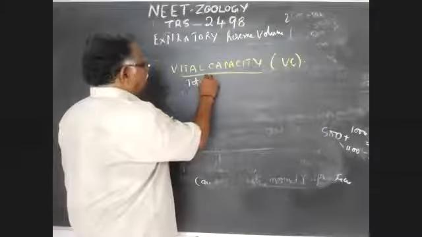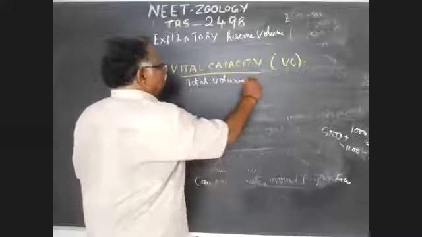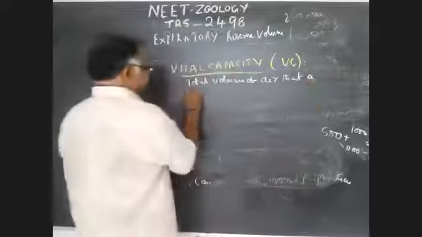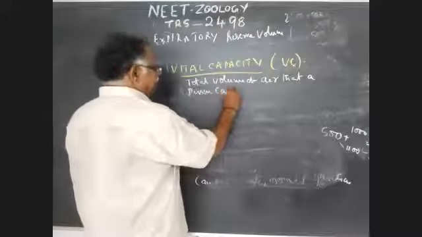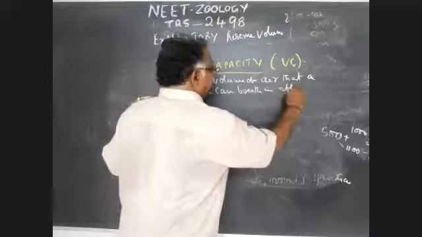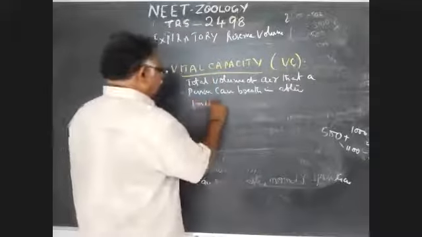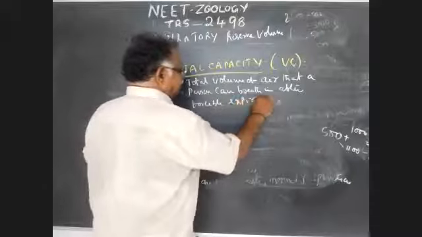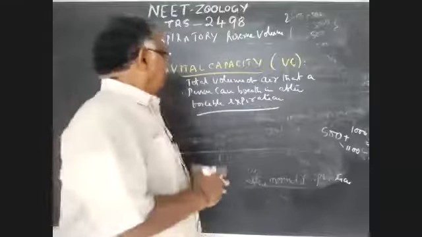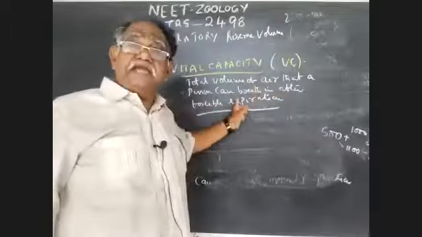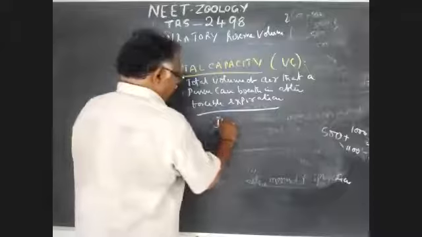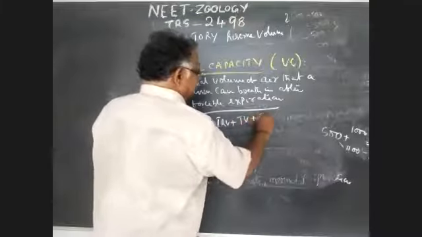One is the total volume of air that a person can breathe in. Write down carefully. Breathe in after forcible expiration, not normal expiration. So the total volume of air that a person can breathe in after forcible expiration includes IRV plus TV plus ERV.